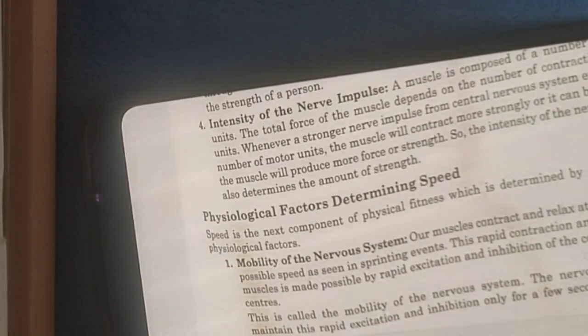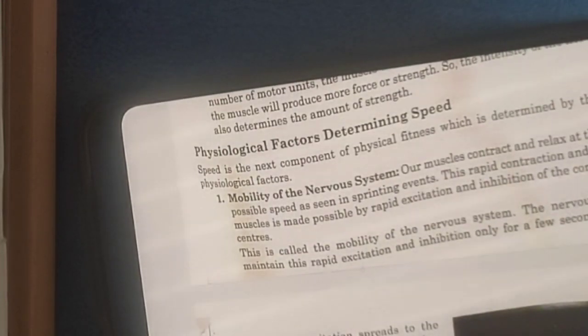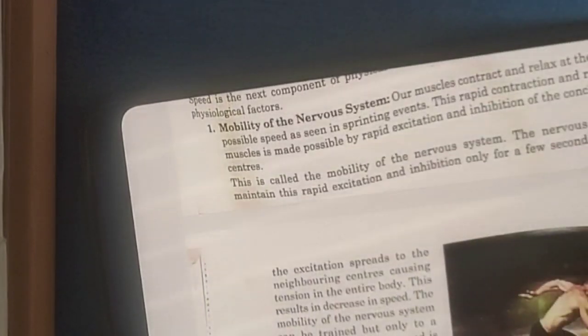Now physiological factors determining speed. Mobility of nervous system. Our muscles contract and relax at maximum possible speed as seen in sprinting events. The rapid contraction and relaxation of muscles is made possible by rapid excitation and inhibition of the concerned motor centers. This is called the mobility of nervous system. Therefore, the more the mobility of nervous system, the more will be the speed.